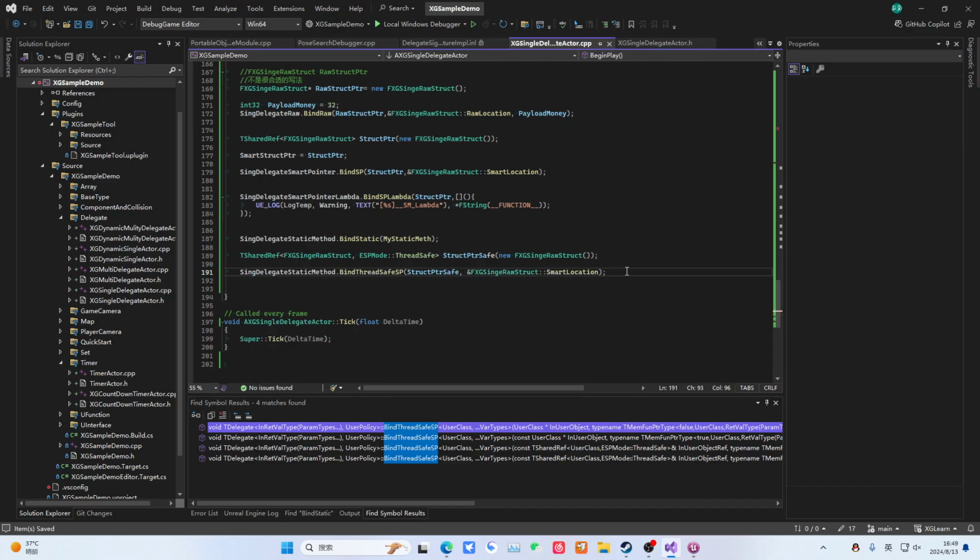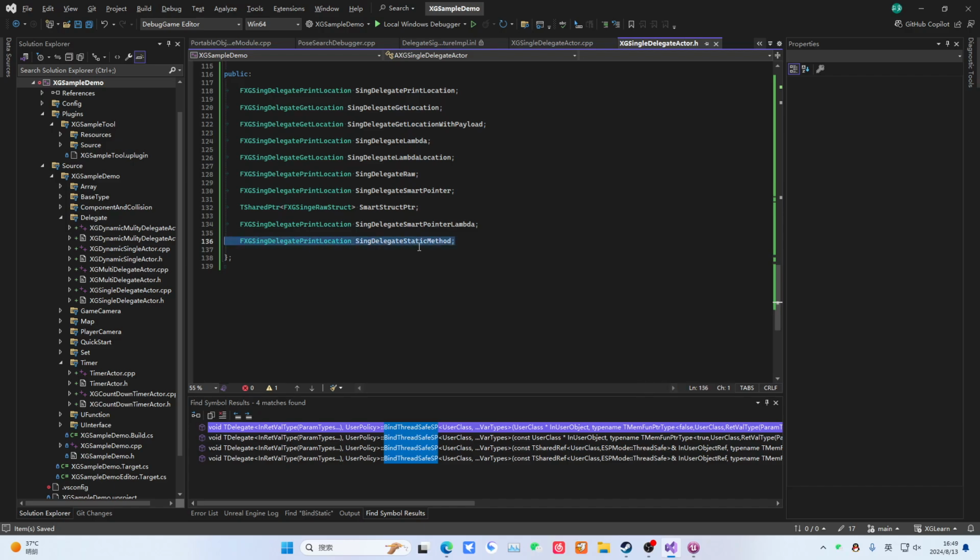Because if you only use it within a single thread, say this struct describes the NPC's current health value and health status, and it only uses a main thread, then you would be using thread unsafe code. Just set it to default. But this instance controlled by your smart pointer might be interacting with other threads. For example, if you have some data in this thread that needs to be updated in real time, and after the update is done, another thread reads it, then you might need to consider thread safety. So we don't need to demonstrate this anymore, right?